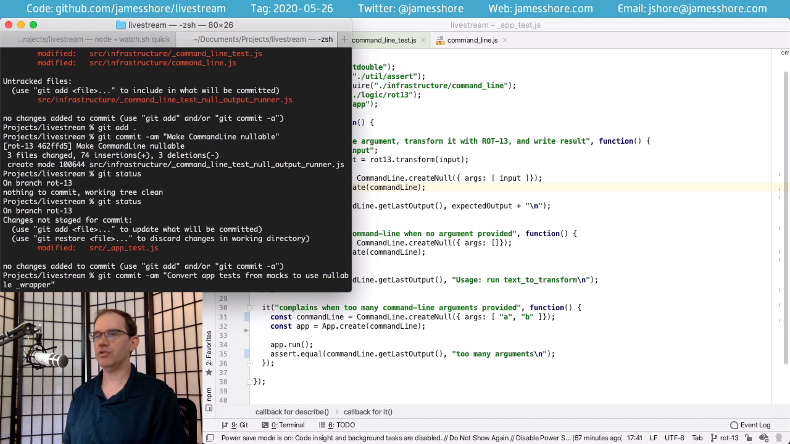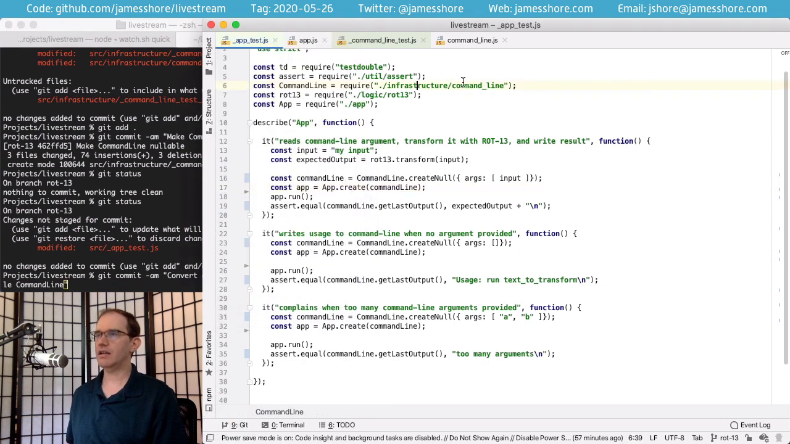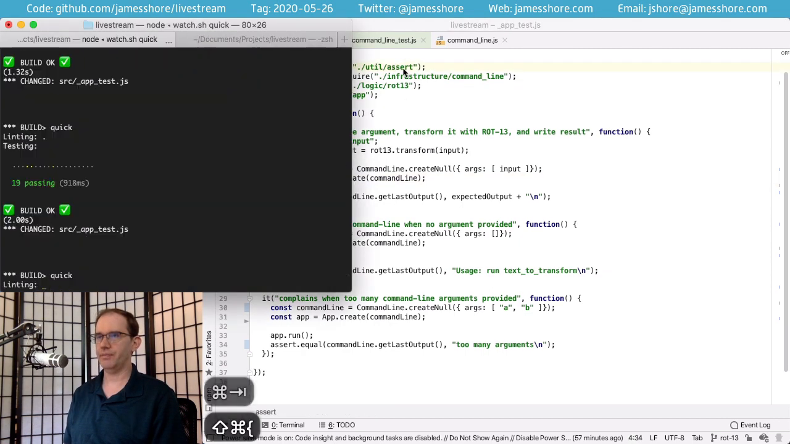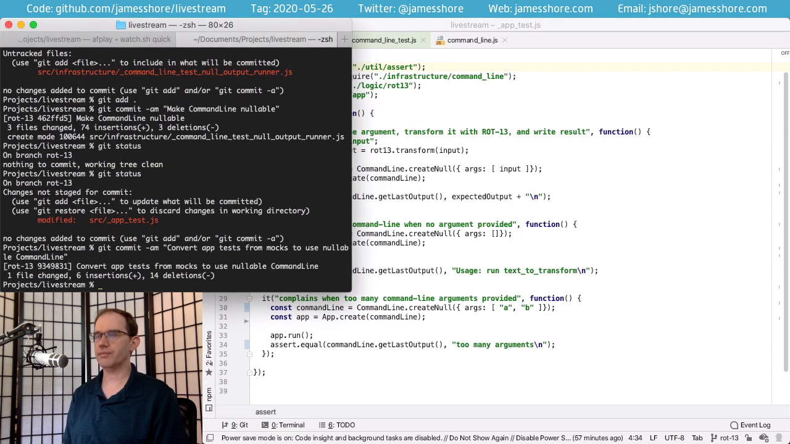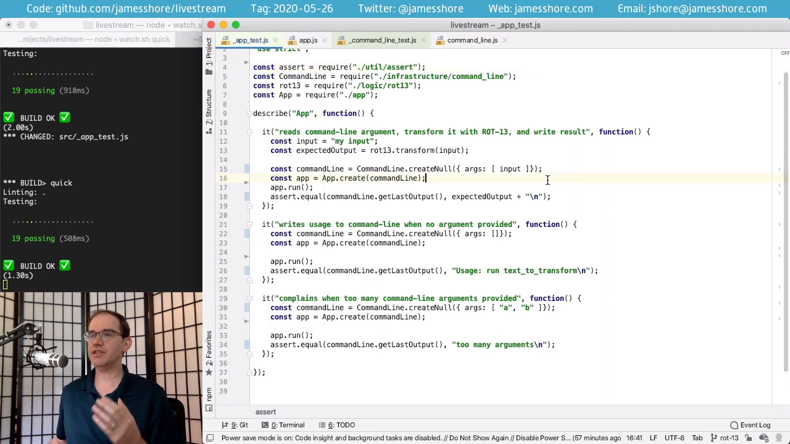Actually, let's say use nullable command line. And let's see, we don't need this anymore, do we? Okay, so now we're at the same point that we were when we started, except now we're using nullable infrastructure wrappers instead of mocks. Let's repeat that test I showed you at the beginning.